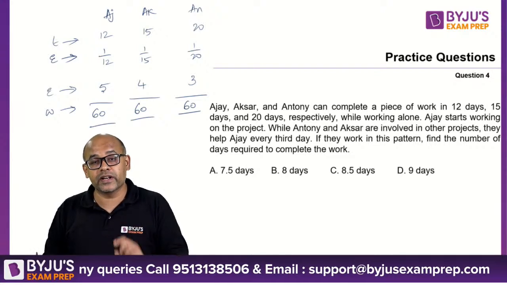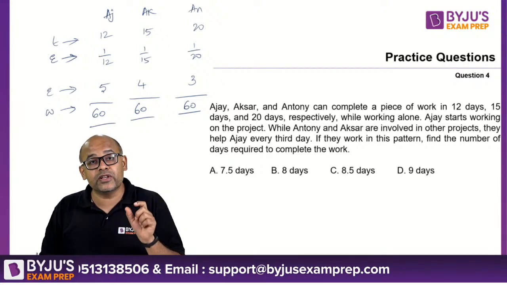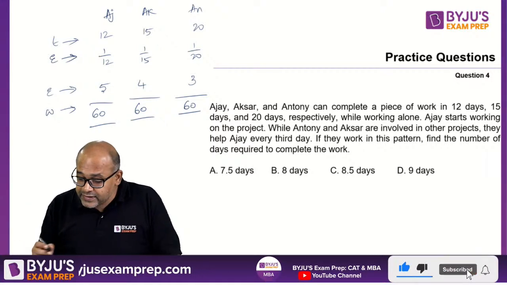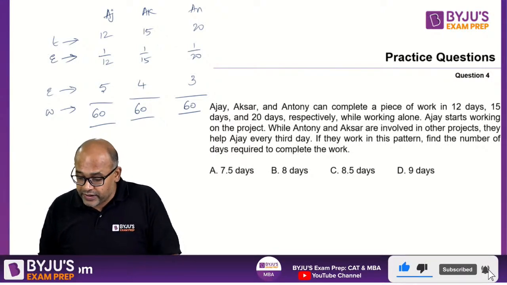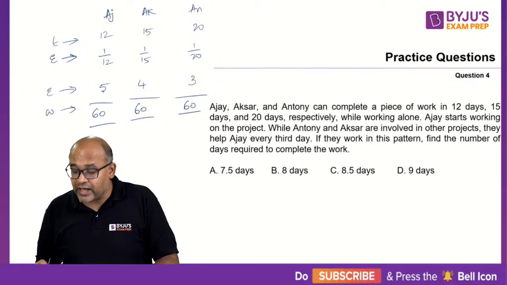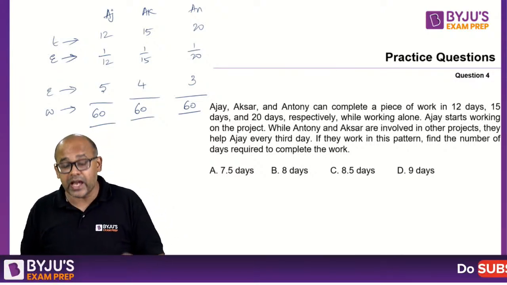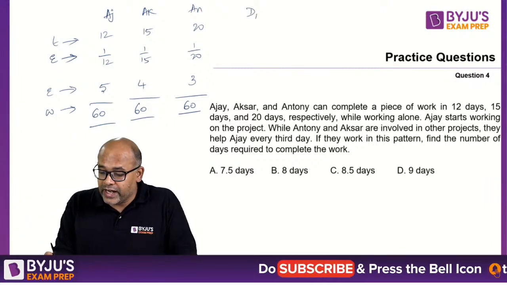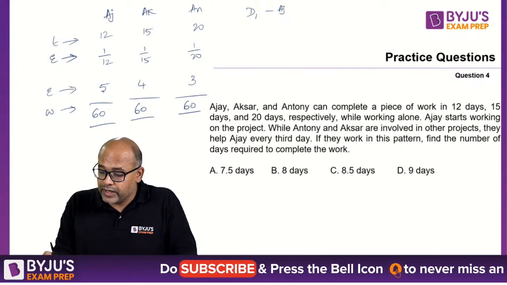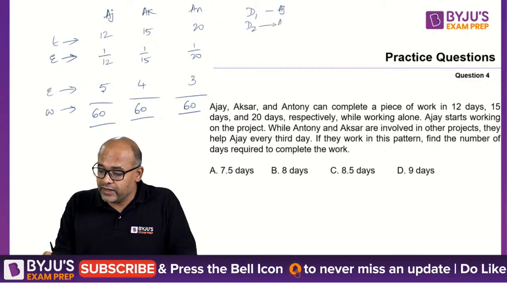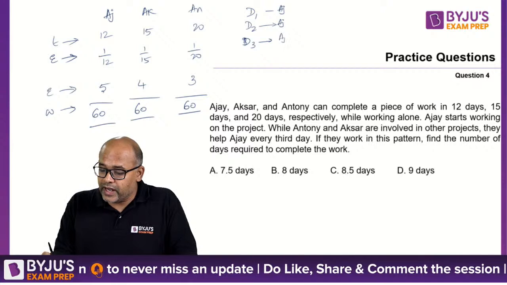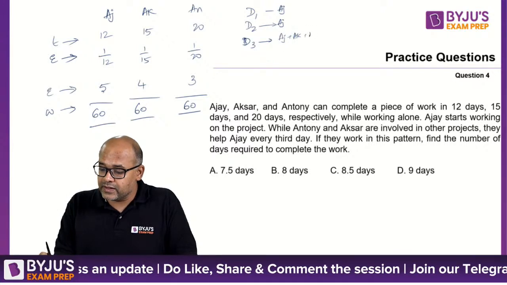Each one is doing 60 units of work. Now, Ajay starts the work on the project while Anthony and Aksar are involved in other projects. So they help Ajay every third day. Day 1 only Ajay is working. Day 2 also only Ajay is working. Day 3 all three are working: Ajay plus Aksar plus Anthony.